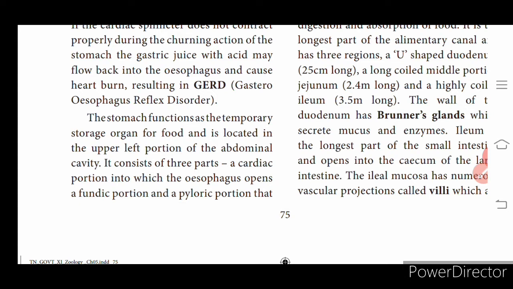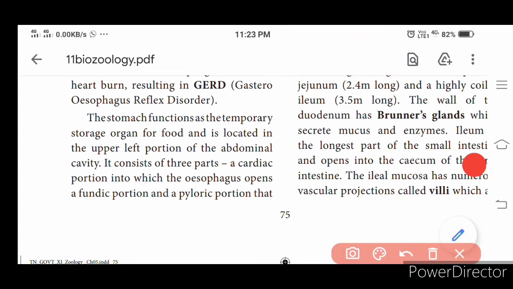The stomach functions as a temporary storage organ for the food and it is located towards the left portion of the abdominal cavity. What are the three parts of the stomach? They are the cardiac stomach, which is connected with the esophagus, then the fundic portion, the middle region of the stomach, then the pyloric region, the end part of the stomach. So these are the three regions of the stomach: cardiac, fundus and pyloric region.